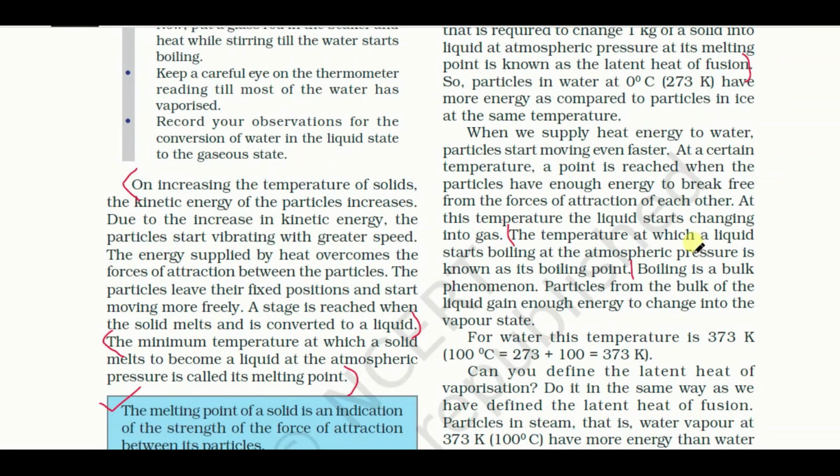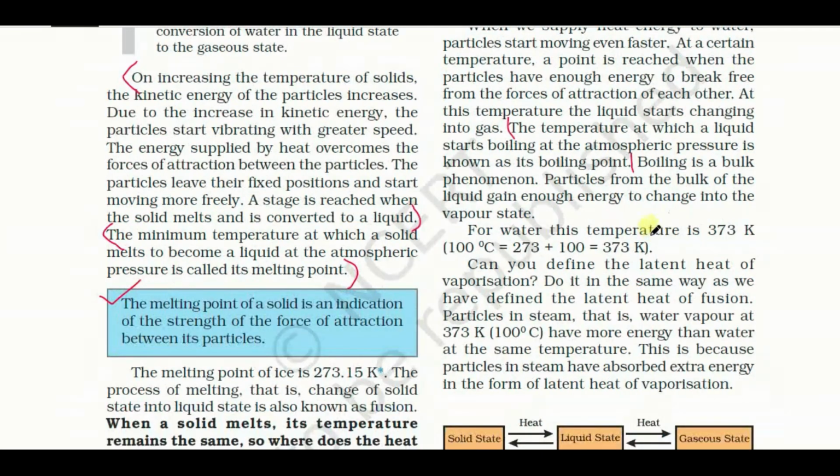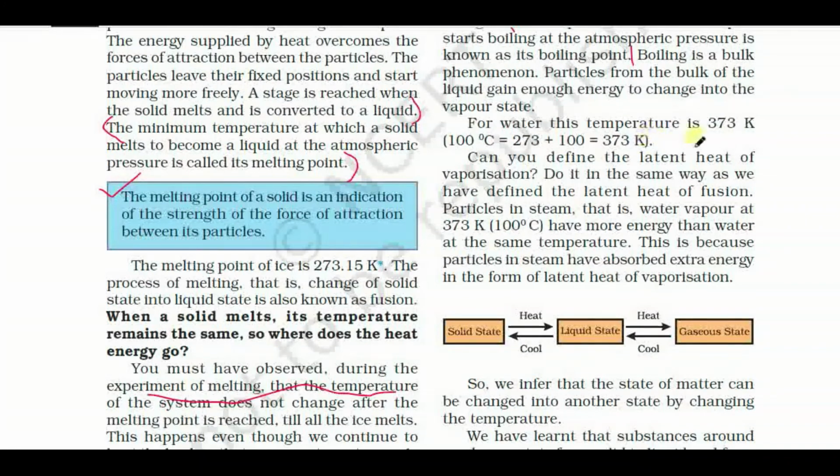Clear? Acha. Boiling is a bulk phenomenon. The particles from the bulk of the liquid gain enough energy to change into the vapor state. Clear? For water, this temperature is 373 Kelvin. That means 100 degrees centigrade. 100 degrees centigrade is equal to 273 plus 100, which is equal to 373 Kelvin. Okay? Clear? Acha. So the definition.